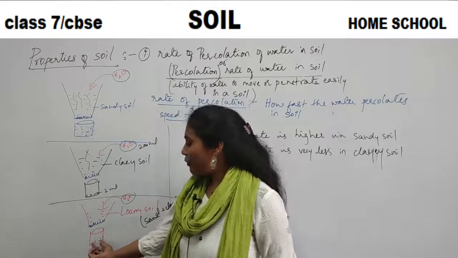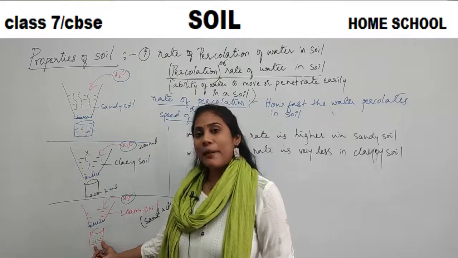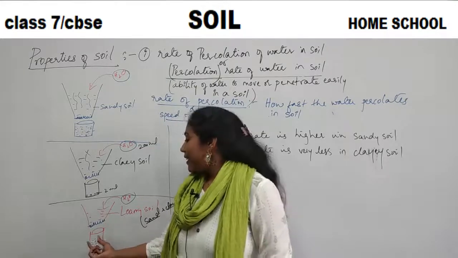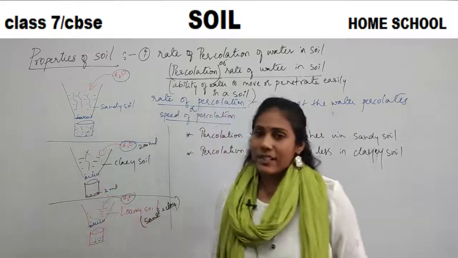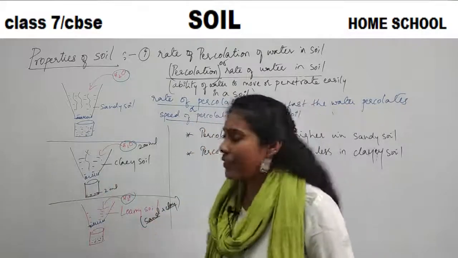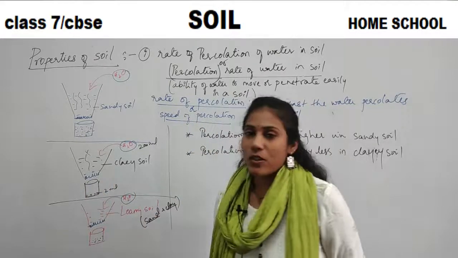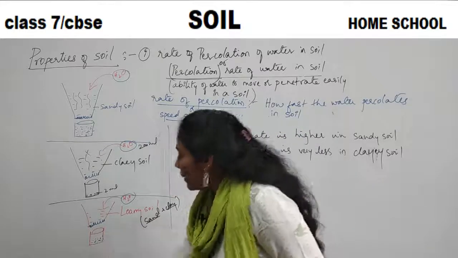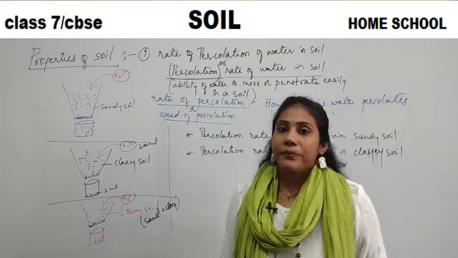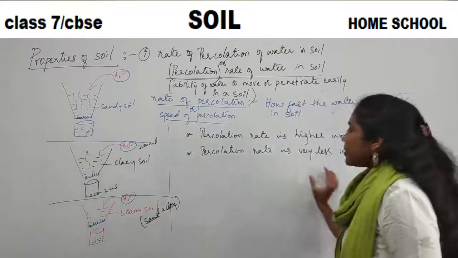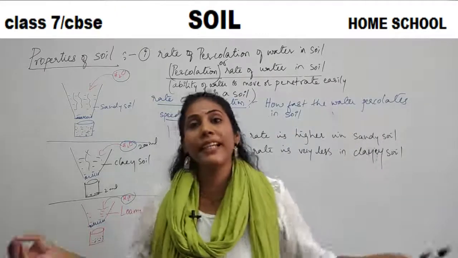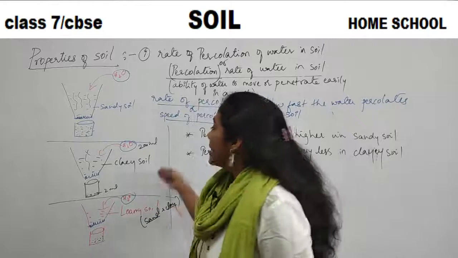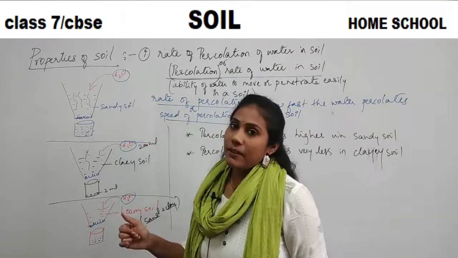So some amount of water is collected. The amount of water collected in the loamy soil is greater than the amount collected in clay soil, right? Because sand is also there along with the clay. That's why a little more water got collected. So here the percolation rate is average. It is medium. It is intermediate between the sandy soil and the clay soil.